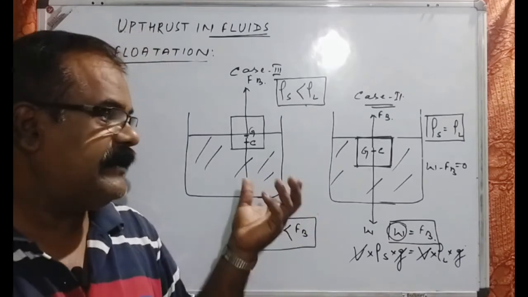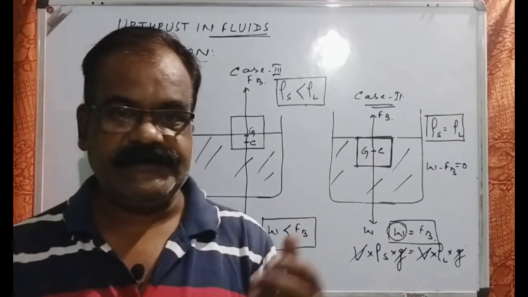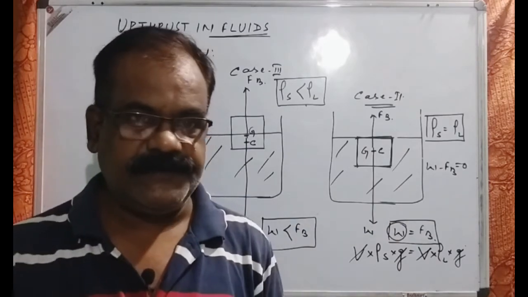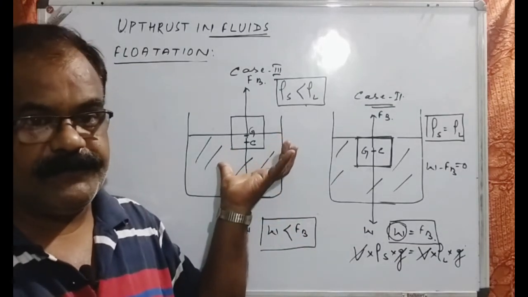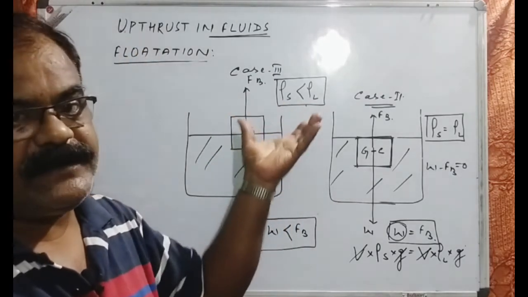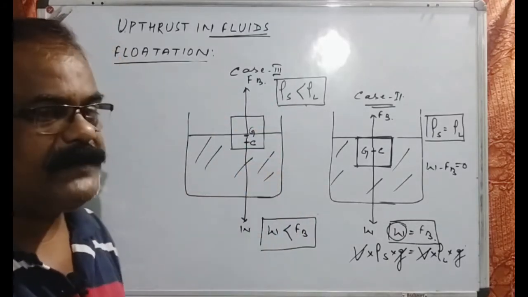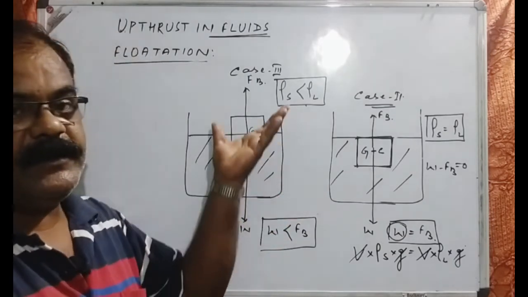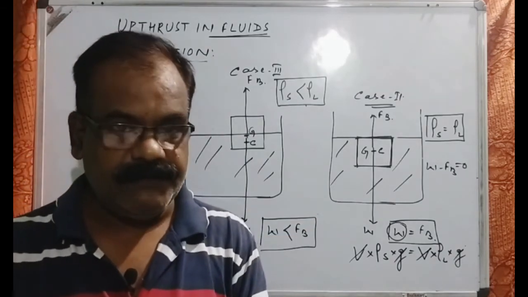So that is why, whenever an iceberg is on the surface of the sea, say in the polar region or Antarctica, you will find very large masses of iceberg floating. In that case we can see this principle, where the density of ice is quite less than that of water. So that is why it floats, and it floats in such a manner that some part of the body is above the surface of the water, and the maximum part of it is completely immersed.